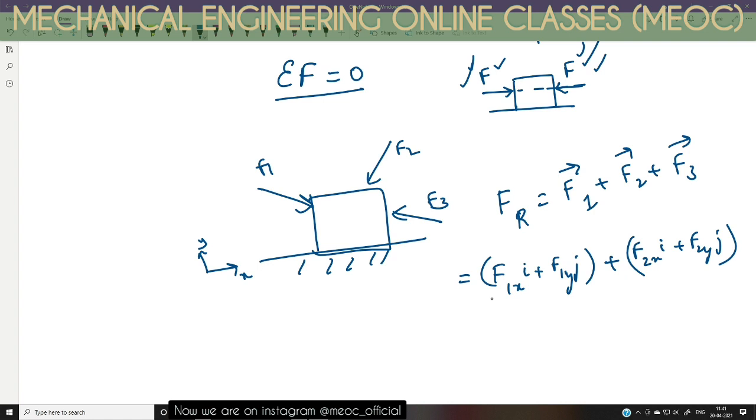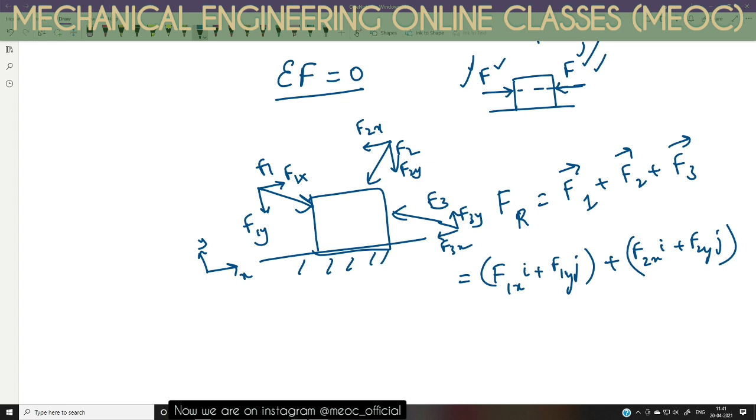For instance, I know how to split a particular force into components, and to that extent we know it perfectly. Because I have an x and y axis, I can split F1 into one component along the x axis, let this be F1x, and the other along the y axis, F1y. Similarly, I can split F2 into two components, one along x and the other along y. Similarly, I can do the same with F3. This is F3y, this is F3x.